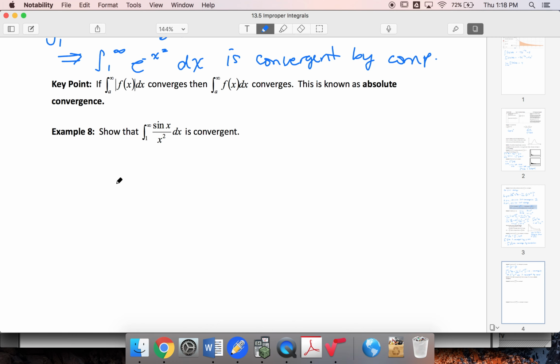Coming back here, I can say that 0 is less than the absolute value of sine x over x squared, which is less than 1 over x squared. I know that the integral from 1 to infinity of 1 over x squared converges by the p-test.